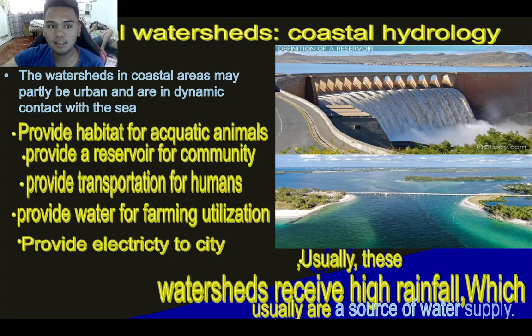So the next one is the coastal watershed. A coastal watershed is partly urban and partly dynamic in contact with the sea. When we say coastal watershed, guys, it is primarily found in coastal areas or near large bodies of water. This type of watershed has high precipitation, high rainfall, and is usually a source of water supply. It provides habitat for aquatic animals, a reservoir for the community, transportation for humans, water for farming, and electricity to cities.